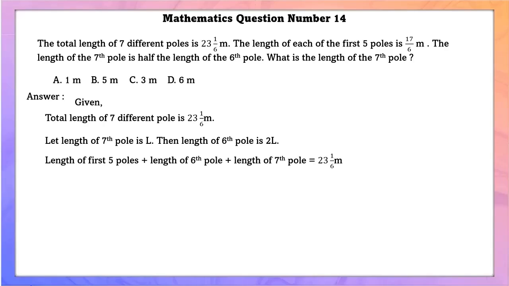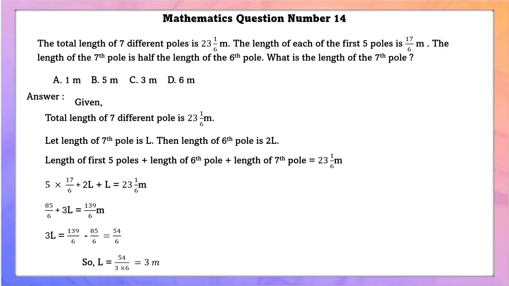So the length of the first 5 poles plus the length of the 6th pole plus the length of the 7th pole is equal to 23 1/6 meters. 5 into 17/6 plus 2L plus L is equal to 23 1/6 meters. Simplifying this, 85/6 plus 3L is equal to 139/6 meters. So, 3L is equal to 54/6 meters. So, L is equal to 3 meters.